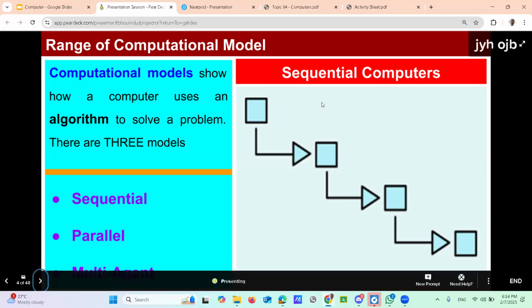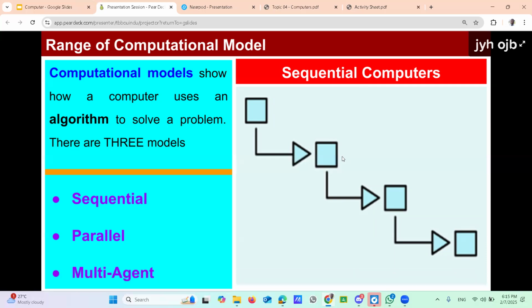Right, here first try to understand this one, the sequential computer. It's very easy. Sequential means one after the other, one after the other. There must be a sequence there, right? You have to follow the first step, then second, third, like that. In sequence, right? Then you can't, after doing the first step, jump to the third step.